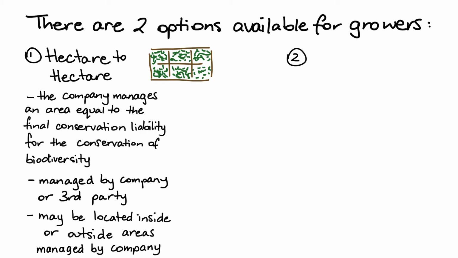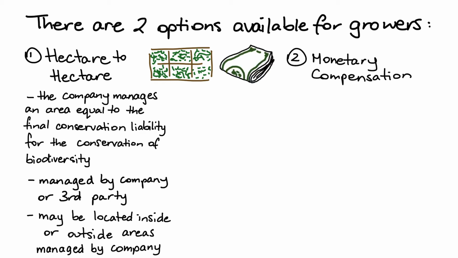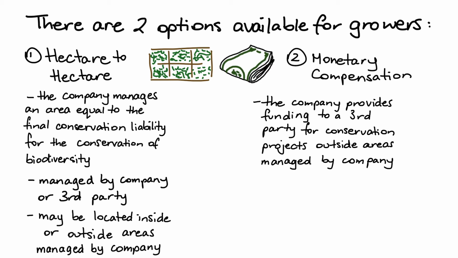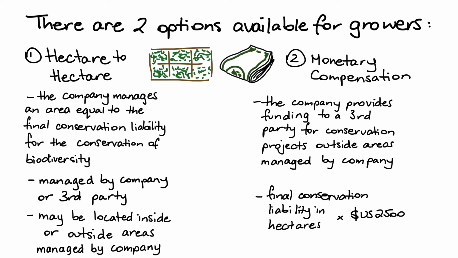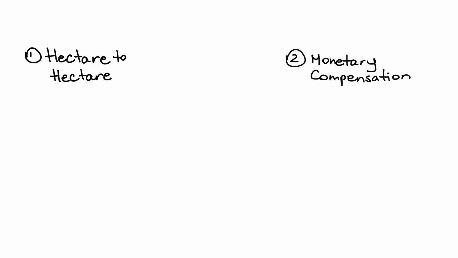Number 2, monetary compensation, where the company provides funding to a third party for conservation projects or programs outside the areas managed by the company. This funding should equal the final conservation liability in hectares multiplied by $2,500. Growers could also choose to combine both options to meet the final conservation liability.